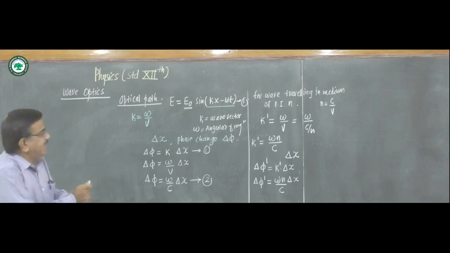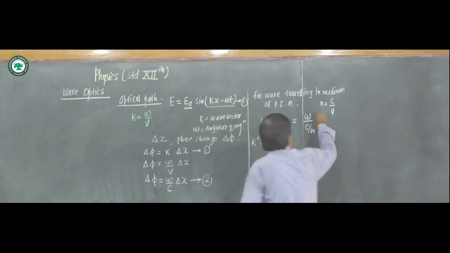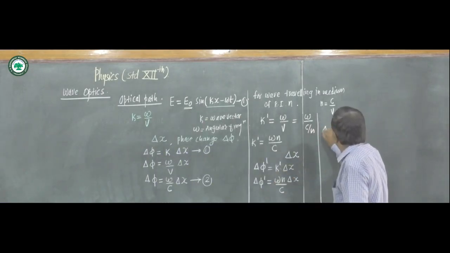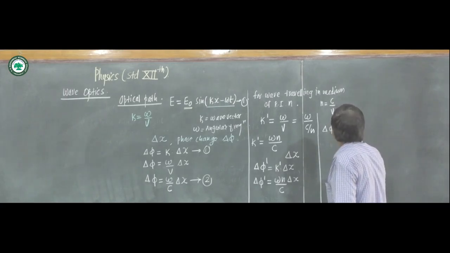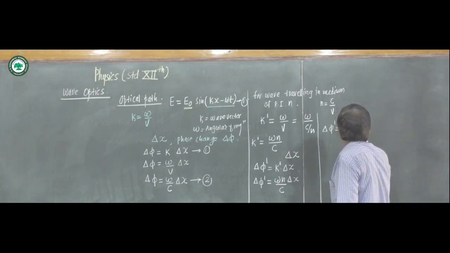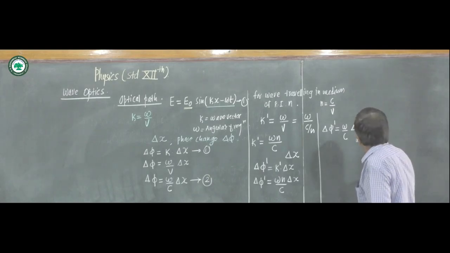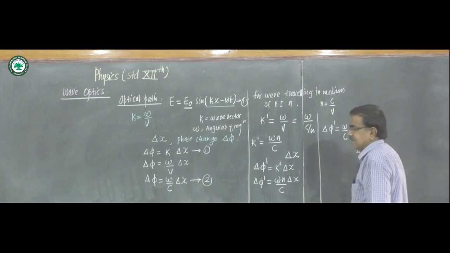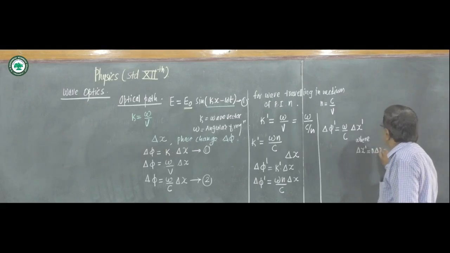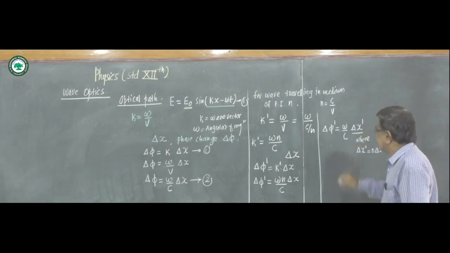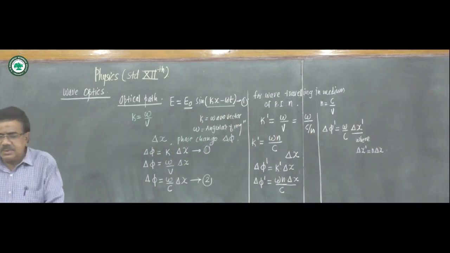But this n delta x we substitute as delta x dash, so we write delta phi dash is omega upon c into delta x dash, where this delta x dash is n into delta x. This delta x dash we write in place of n into delta x.